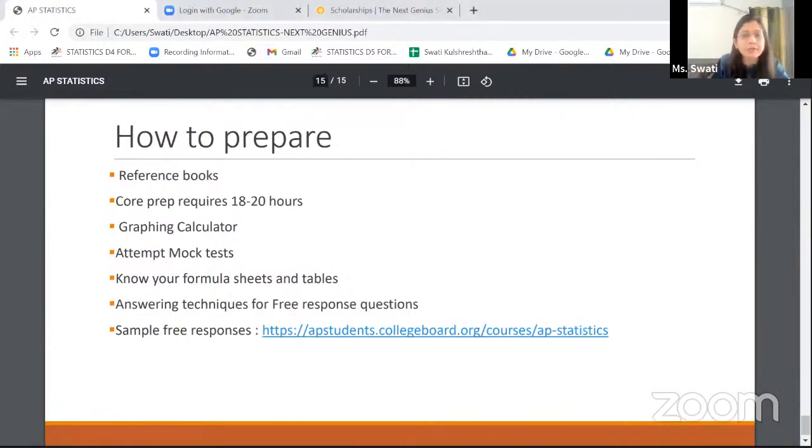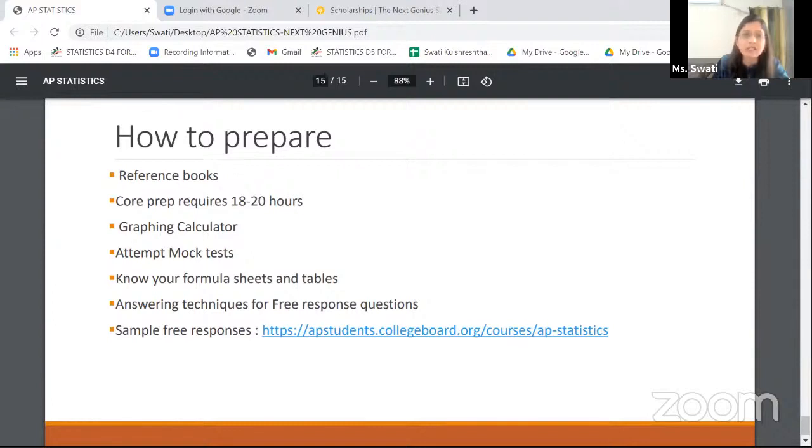The next is attempt mock test. That is something which is very important when it comes to statistics, because statistics needs a lot of practice again on the concepts as well as the calculator. So in case you attempt more and more mock tests, you get used to those concepts, you get used to the calculators as well.